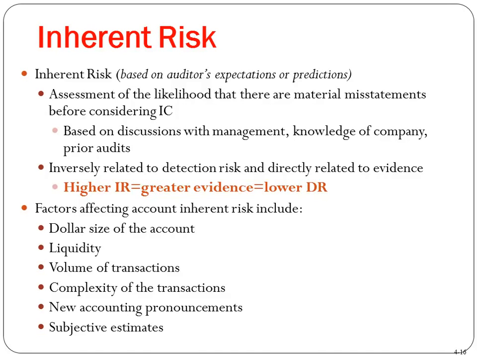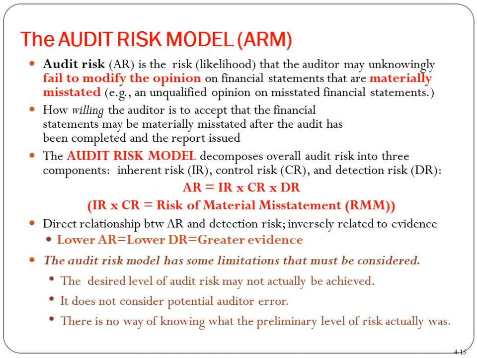And it's inversely related to detection risk and directly related to evidence. So the higher the IR, inherent risk, which means you have to put greater risk and then lower the detection risk. Going back to that balanced equation here, where you have the AR. See, the AR is 3%, let's say, so the IR, CR, and DR are all fluctuating based on the AR assessment.